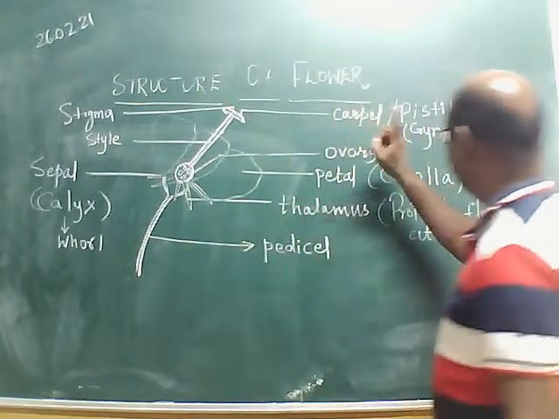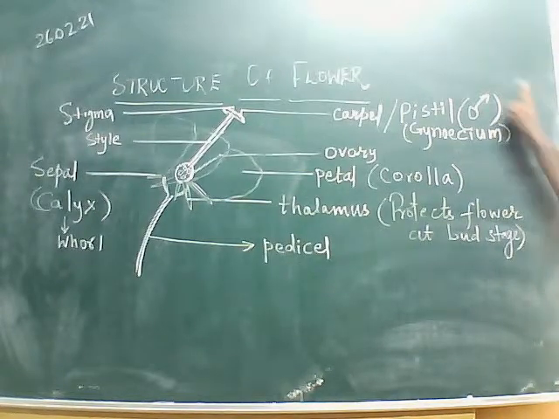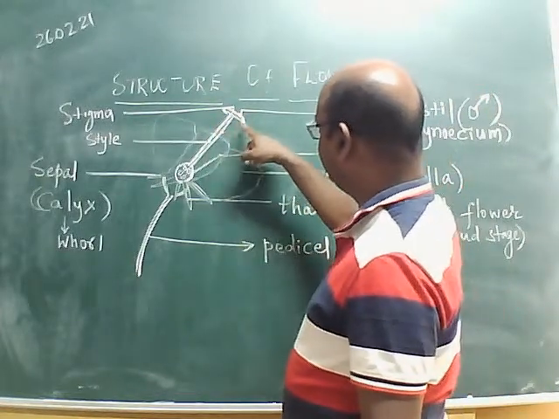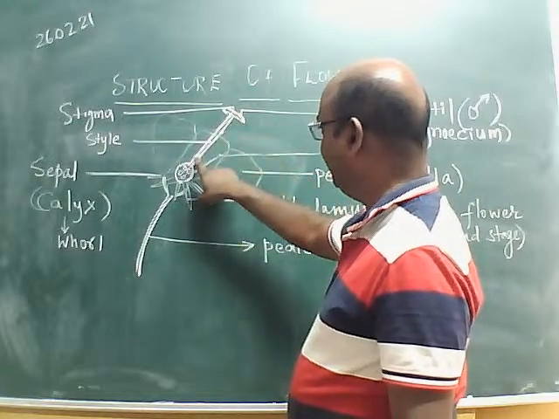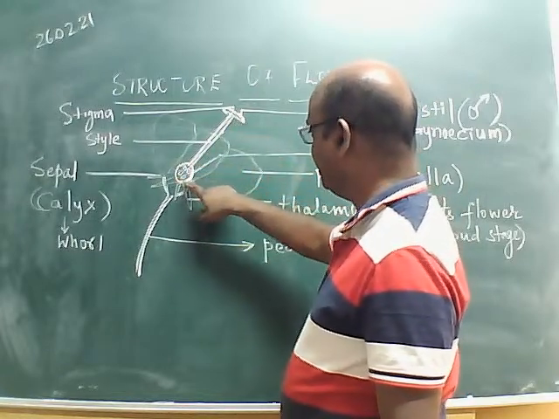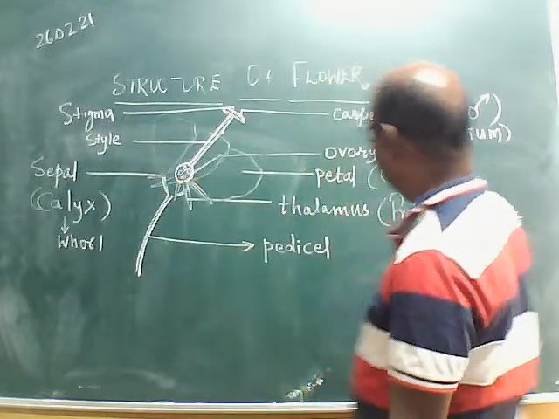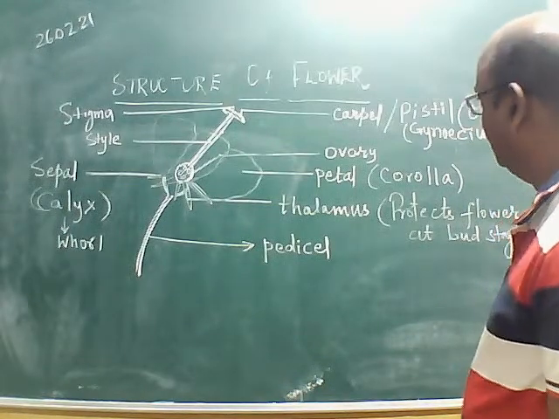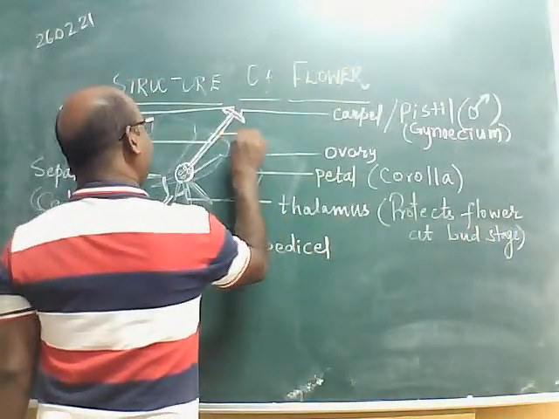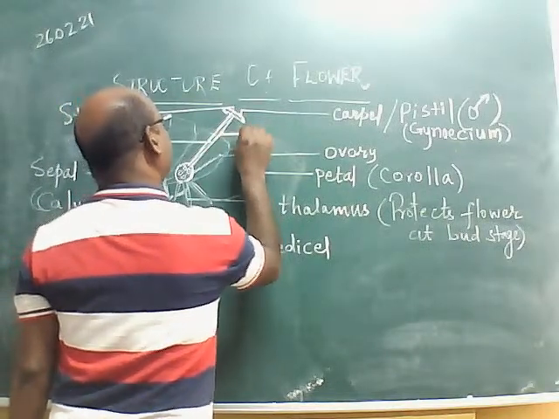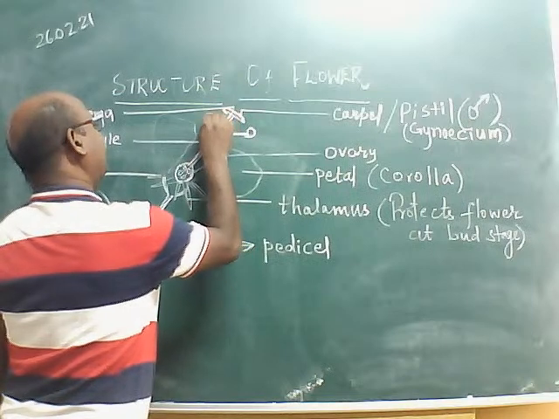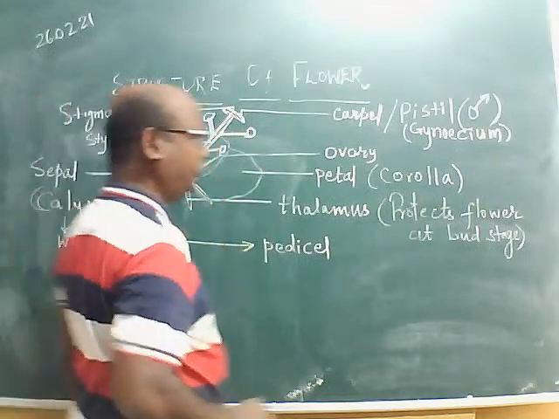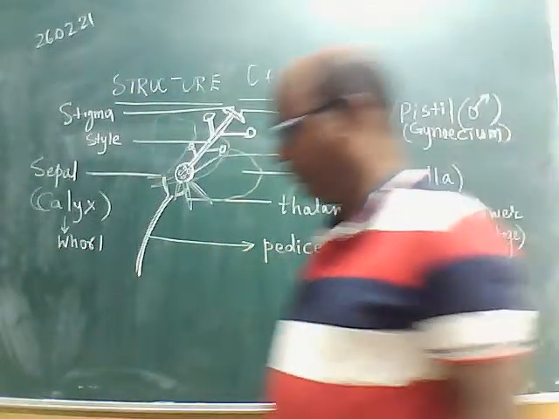This is the female reproductive whorl of the flower. The members of this whorl, gynoecium, are called carpel or pistil. Each carpel or pistil consists of a stage-like stigma, a tube-like style connecting to the stigma, and at the base a swollen structure known as ovary. Inside the ovary there are ovules. Now we will find structures with a stalk and a ball-like structure at the tip. We already studied that. What do we call that?